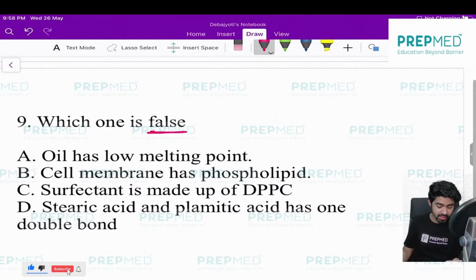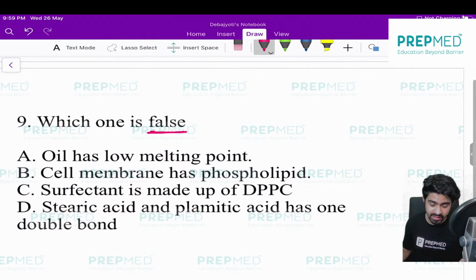Oil has low melting point. Now write the right answer here. This is the question against question number 9, so I am asking you to type the answer against question number 9. I have already typed question number 9 in the chat box. People are answering D. Anuna Chaudhary is answering D. Okay, you keep answering and I will tell you which one is correct and which one is wrong.